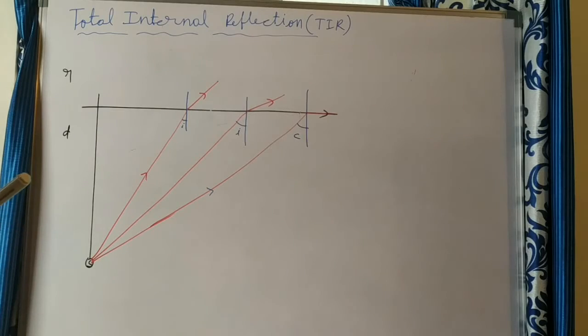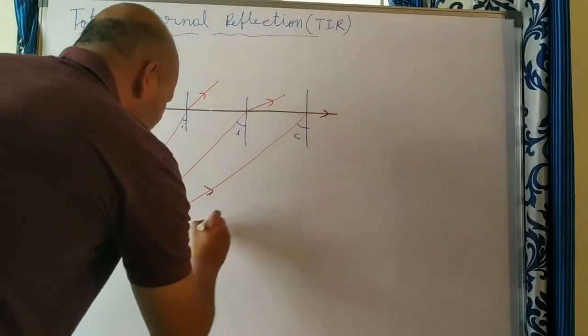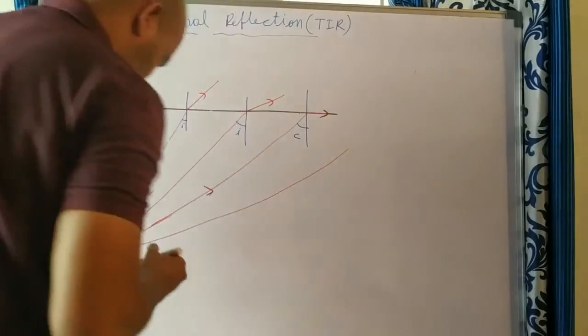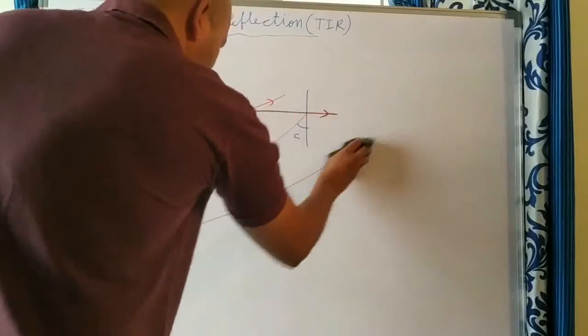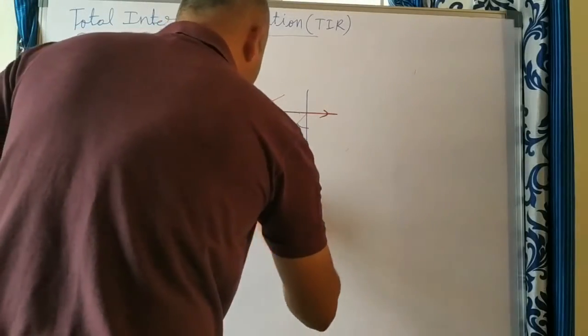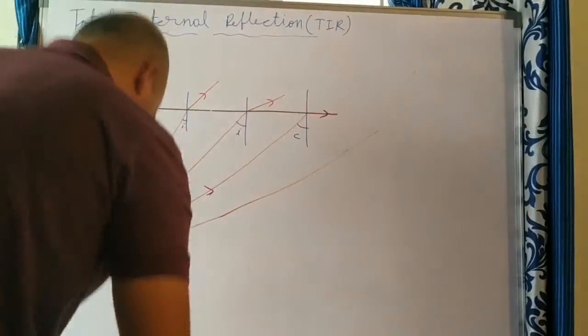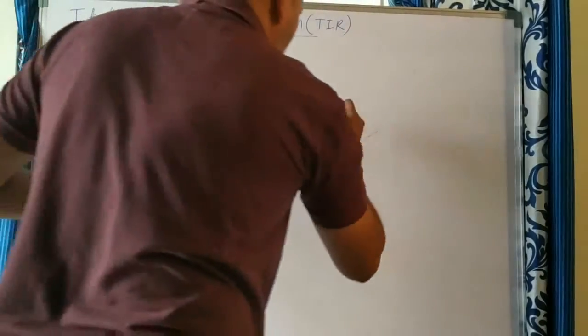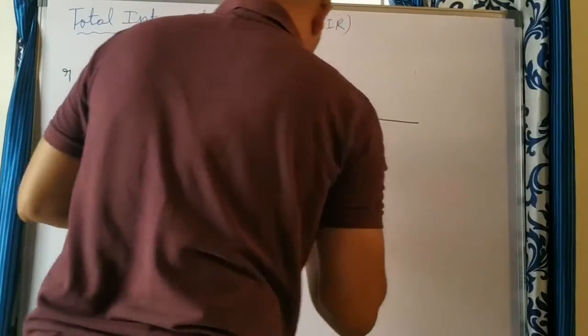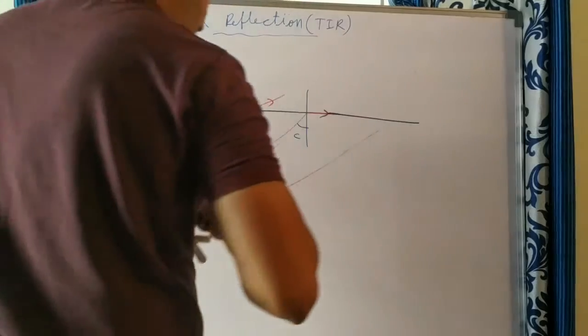Suppose you take another ray having an angle of incidence more than the critical angle, like this. This is the interface of the medium. The light ray is incident with an angle more than the critical angle.